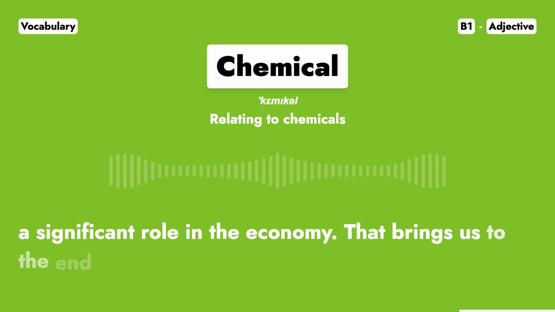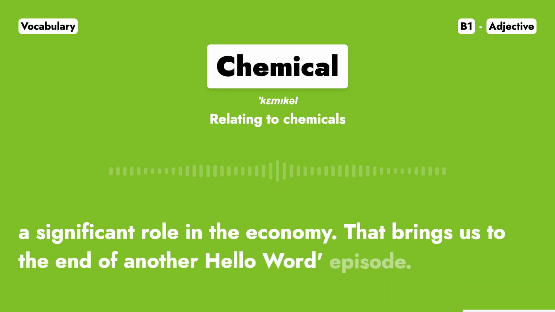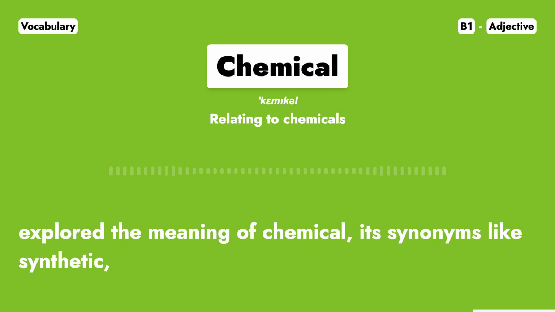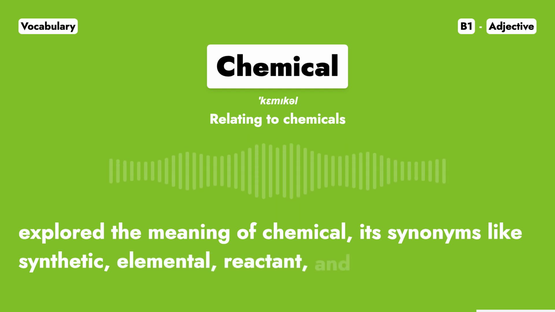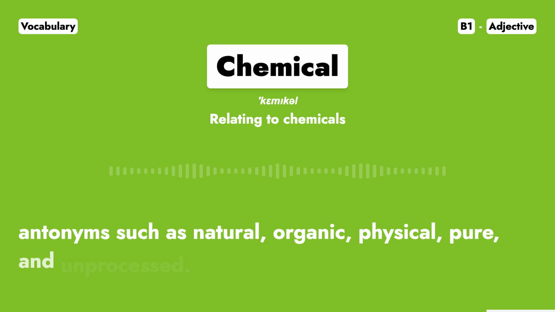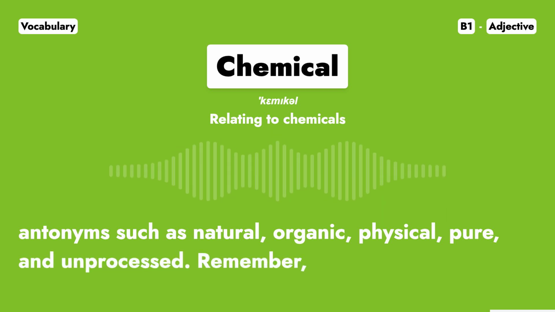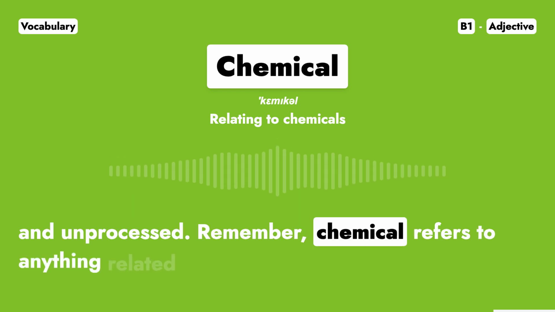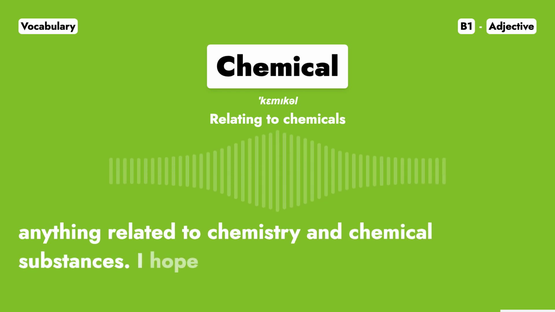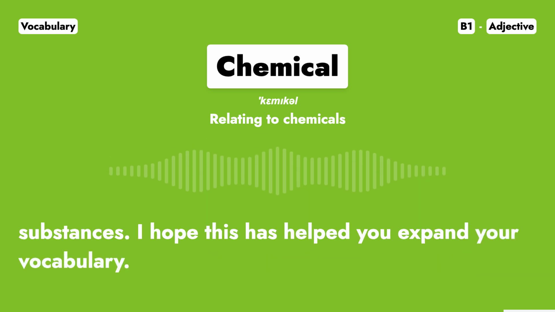That brings us to the end of another Hello Word episode. Today, we explored the meaning of chemical, its synonyms like synthetic, elemental, reactant, and laboratory, and its antonyms such as natural, organic, physical, pure, and unprocessed. Remember, chemical refers to anything related to chemistry and chemical substances. I hope this has helped you expand your vocabulary.